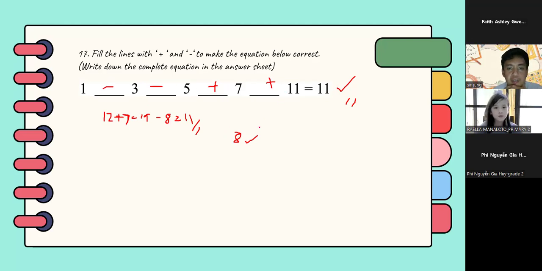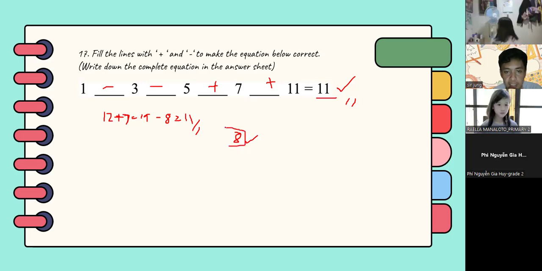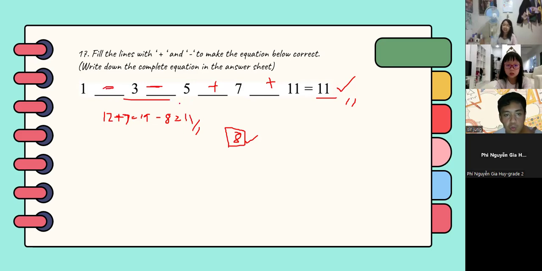So you add them together, then subtract the sum by 11, and then divide it by 2 and you will arrive at 8, right? If you can see numbers that give you a sum of 8, then you put negative or minus on those numbers. Since there is an 8 here, we put minus here. So we have negative 3 minus 5, which is equal to negative 8. That's why we arrive at 1 minus 3 minus 5 plus 7 plus 11.